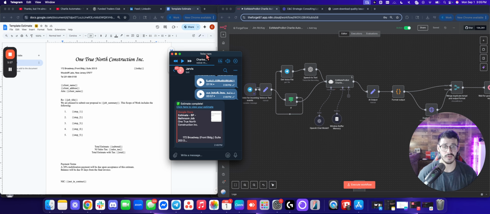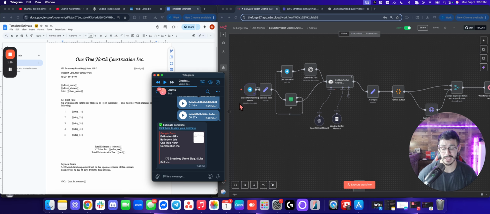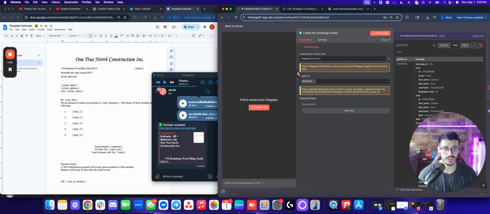This can be used in a variety of spaces. Just replace construction estimate with whatever type of estimate or idea or business you're running. The workflow is pretty simple, and then I'm going to show you how I use it really simply on my phone. I'm going to go through each node fairly quick, so pause if you'd like.